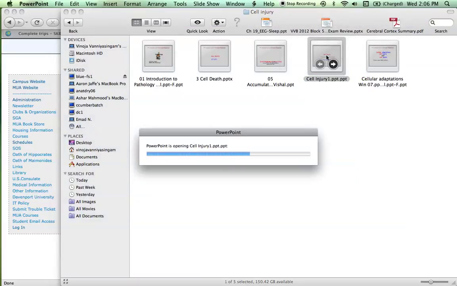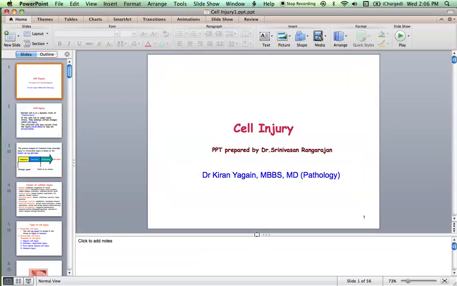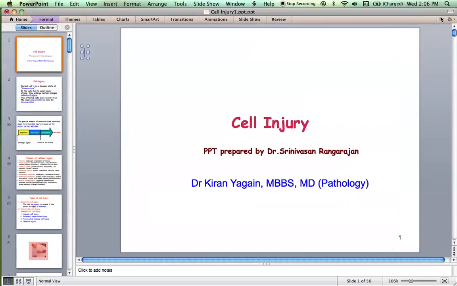Okay. So the next stage is if the cell fails to adapt, it will suffer from injury. So next in the spectrum. Initially the cell tries to adapt whenever there is some injurious stimulus, but if it cannot cope with the stimulus, it suffers from injury, which can again be reversible or irreversible. So far we studied adaptations. Now we'll study something about cell injury. My special thanks to Dr. Srinivasan for his original PowerPoint, but I have made some modifications.